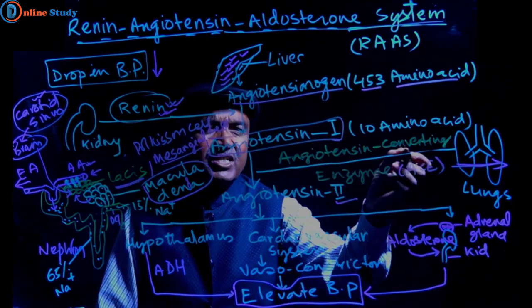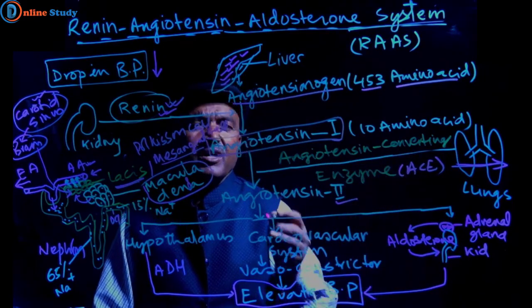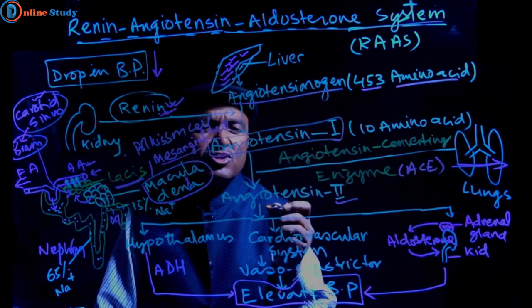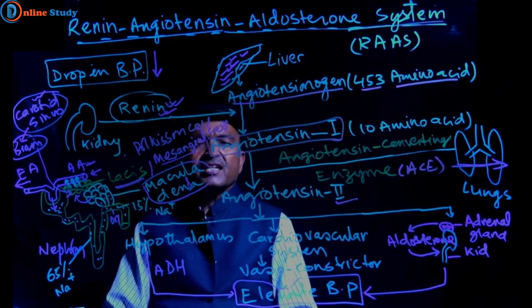This enzyme converts angiotensin first into angiotensin second.